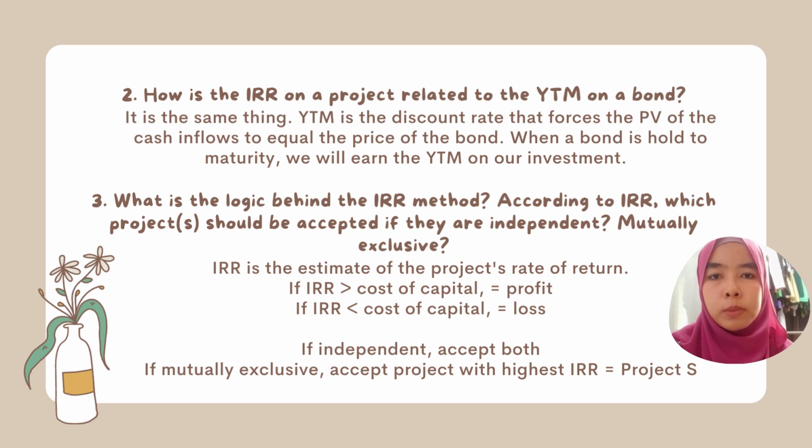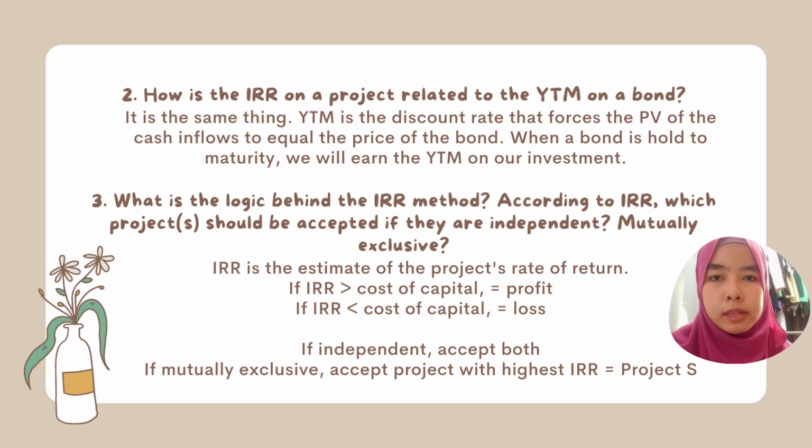What is the logic behind the IRR method? According to IRRs, which of the projects should be accepted if they are independent or mutually exclusive? Internal rate of return is the estimate of the project's rate of return. So if the IRR is more than the cost of capital, then we will gain profit.